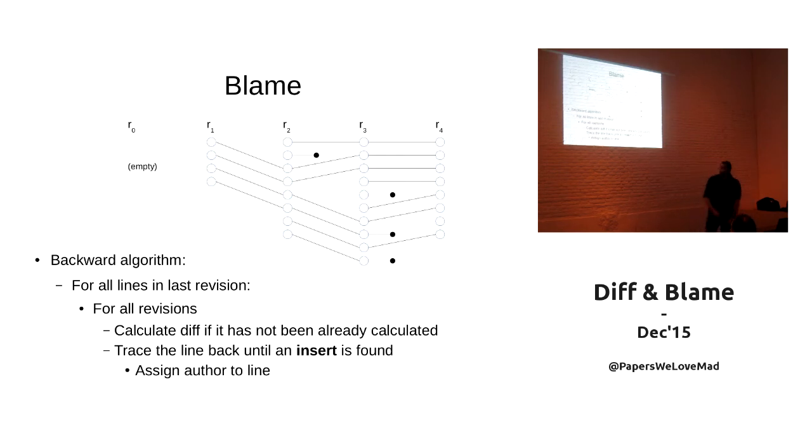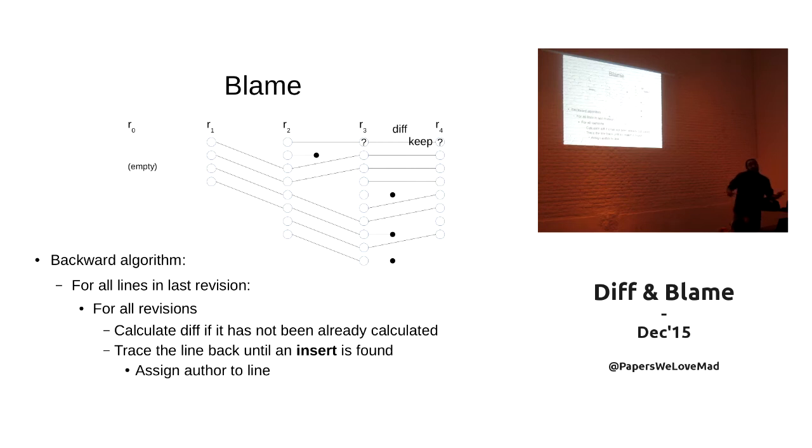This, just read it afterwards. I'm going to demonstrate it, which is much nicer. So begin with the first line and say, I don't know who is the author of this, but maybe the node before me knows about it. So I'm going to calculate the diff, and store it in some memorization of things. So for the next line, we don't have to calculate it again.